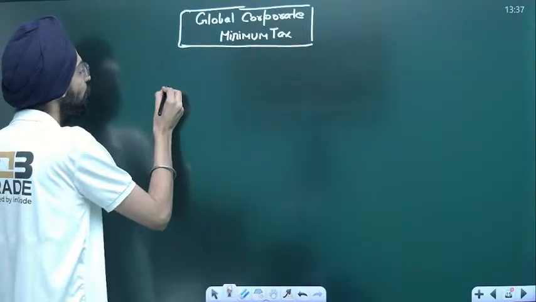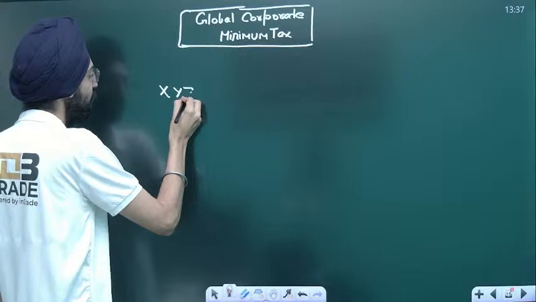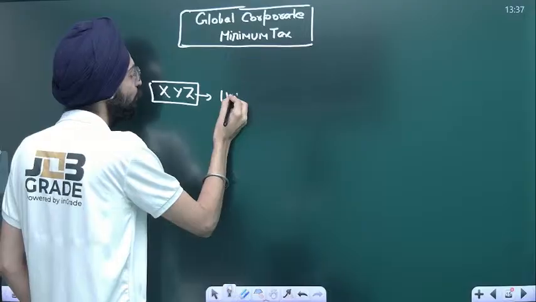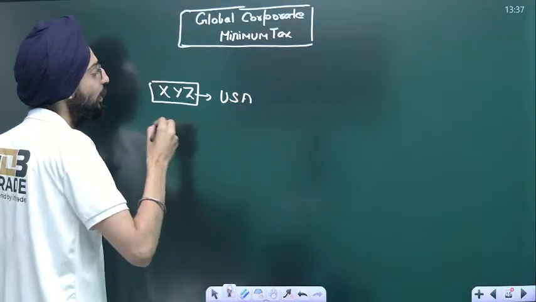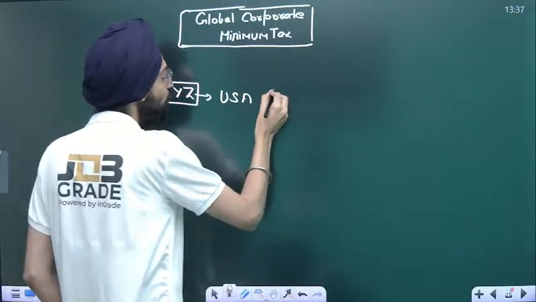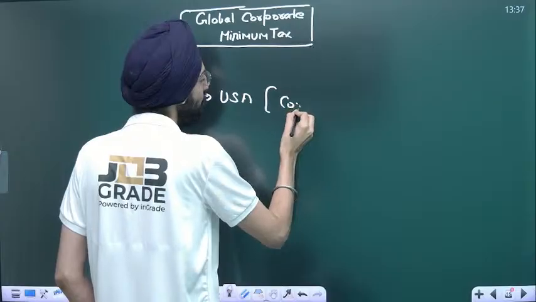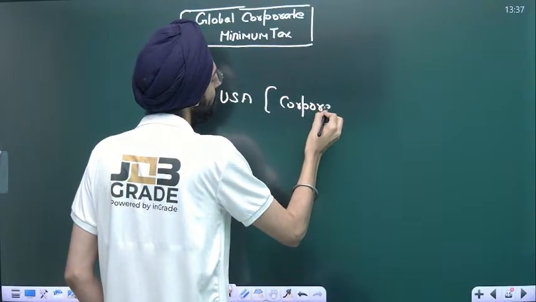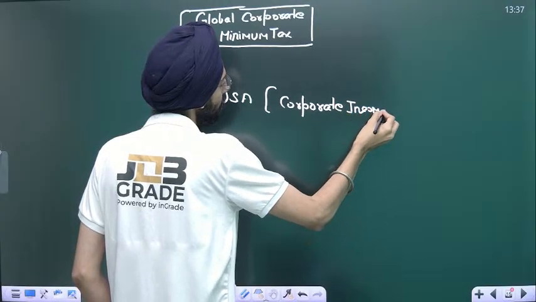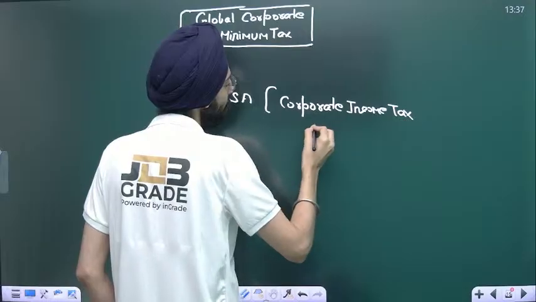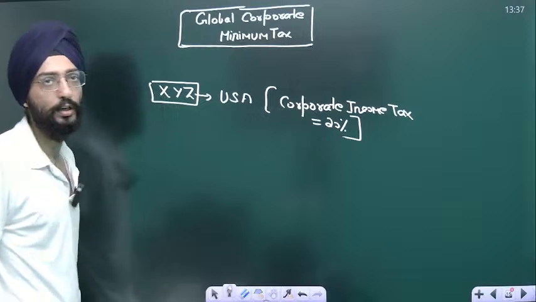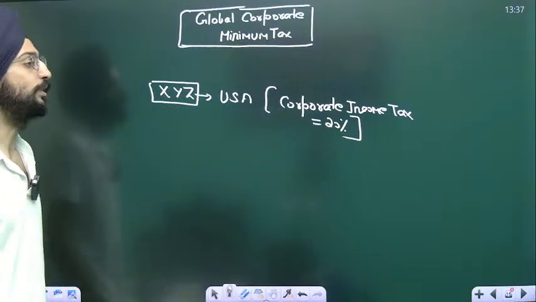If there is a company called XYZ and it's a US based company. Assume that the corporate income tax, CIT, in the US is 20%. Corporate income tax is 20% out there in the US.